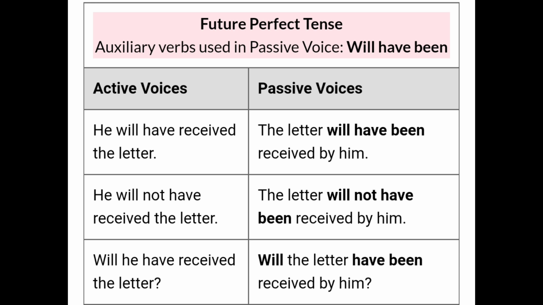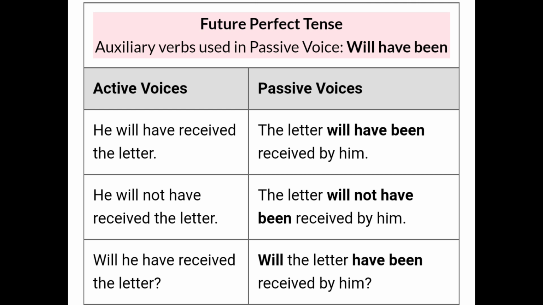Now next one is future perfect tense. In this we use will have been plus verb third form. Like he will have received the letter, so it will become like this in passive voice: the letter will have been received by him. So next one is he will not have received the letter. This is a negative sentence, so it will become will not have been received: the letter will not have been received by him.